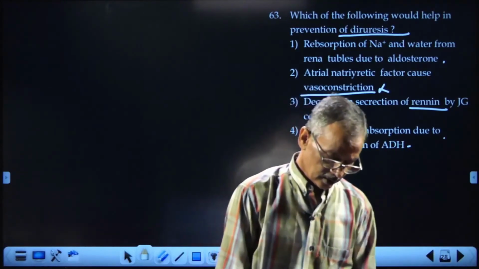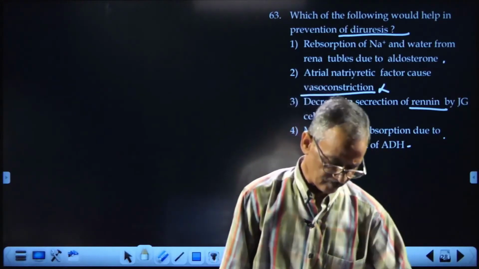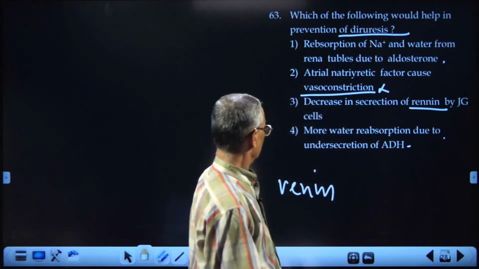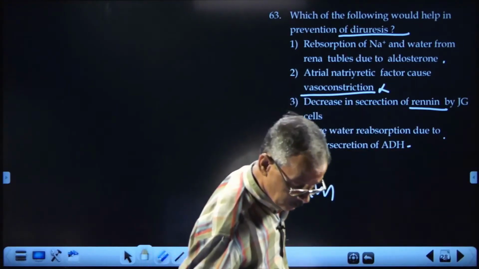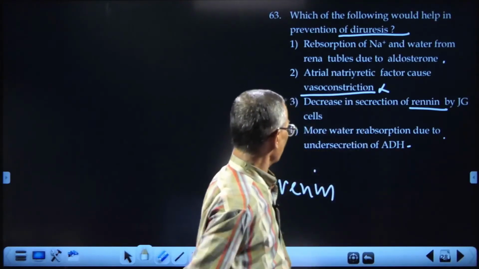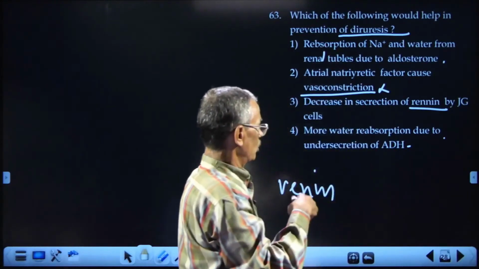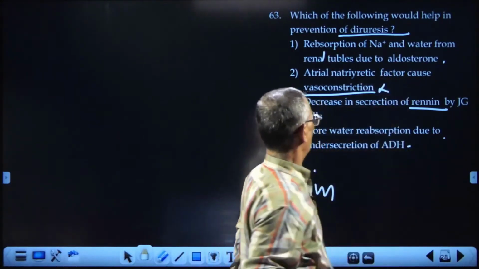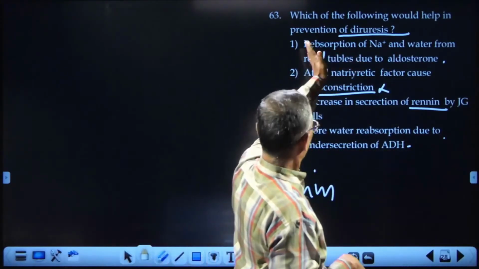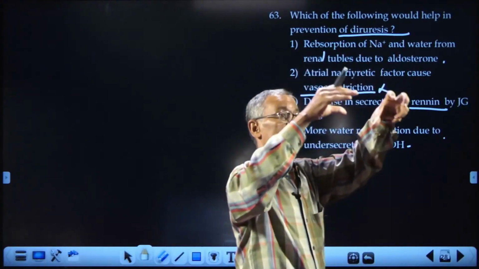So, here the correct answer should be, when you are having a question like that, reabsorption of sodium and water from renal tubules due to aldosterone. So, diuresis can be prevented by having more sodium.